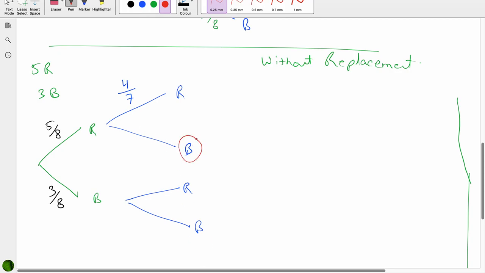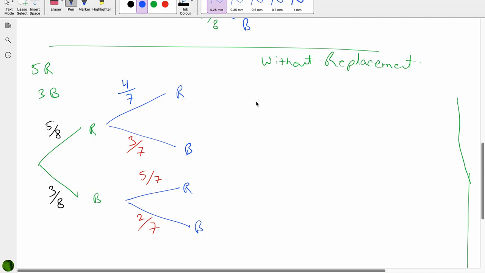If we talk about this black ball, in the first attempt you took out red. So there are still 3 black balls but a total of 7. When we talk about the third branch, you took out black already. Red are still 5 in the bag but a total of 7. When you talk about the fourth branch, we already took out 1 black, so 2 black are left with a total of 7. So this is how you go for the tree diagram.